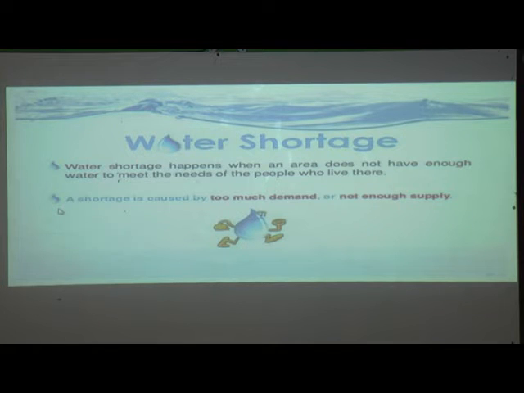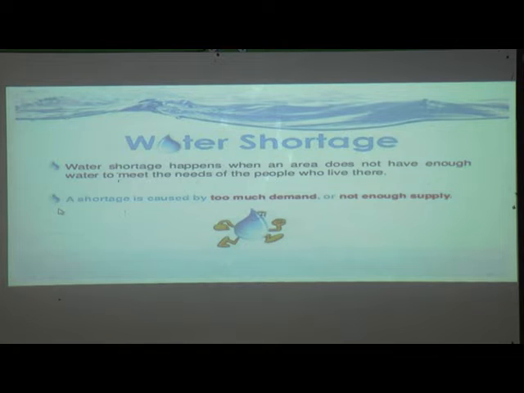So a shortage is caused by too much demand or not enough supply. So water shortage. Why does this water shortage happen? Because water shortage happens when an area does not have enough water.